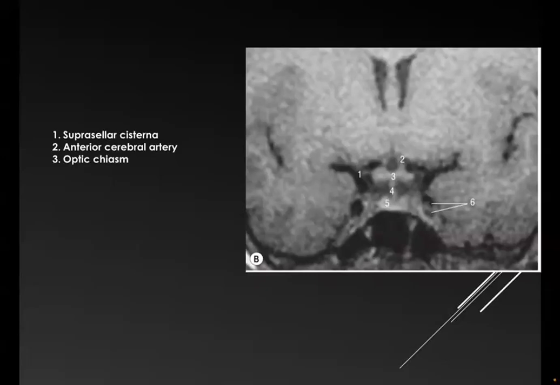The last, number 6. This is the left internal carotid artery in the cavernous sinus. Excellent.